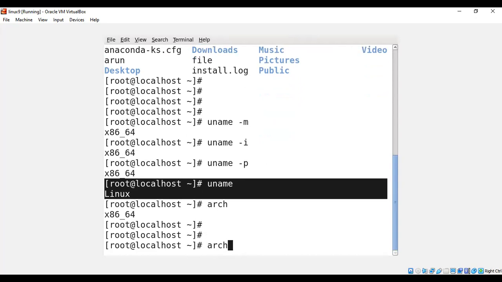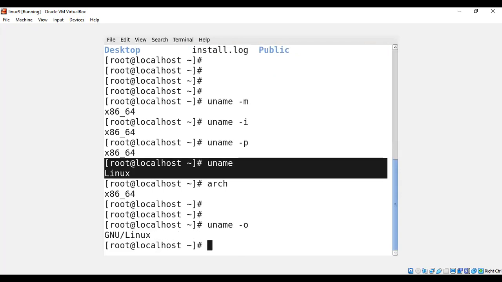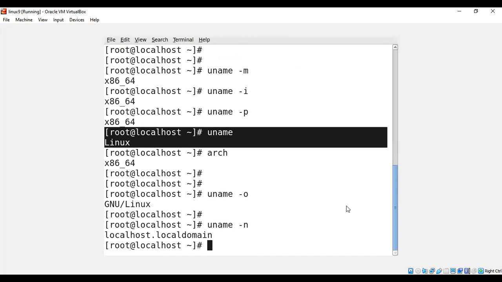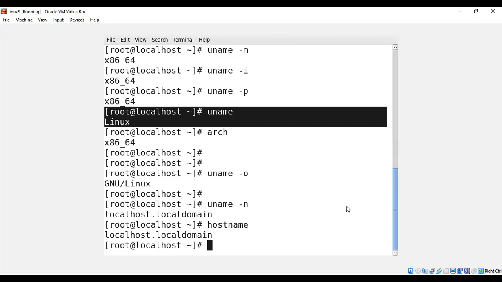Next, if you want to know what operating system I'm using, you have to use uname with -o, o for operating system. It shows GNU/Linux. After that, if you want to know the name of the system, you have to use uname with -n. It shows localhost.localdomain. So with the help of this command, we can see the name of the system. Otherwise, you can use the hostname command as well. uname -n, otherwise hostname, you can also write it.